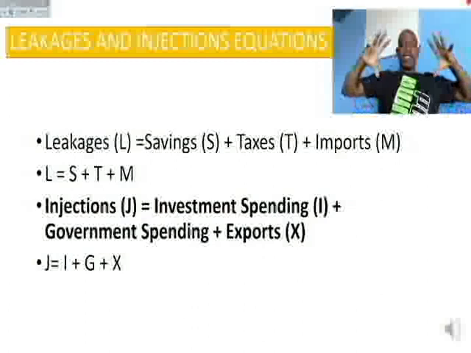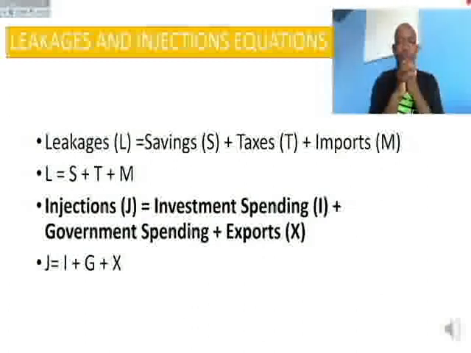Okay, we look at the leakages and injections equations. Leakages, remember we said they are taxes, savings, and imports. Leakages is represented by the letter L, savings is represented by the letter S, taxes T, and imports M. So in form of an equation, we say leakages L is equal to savings plus taxes plus imports.